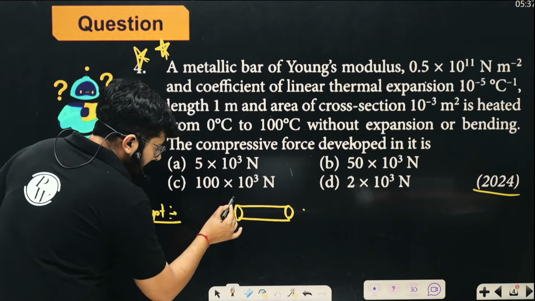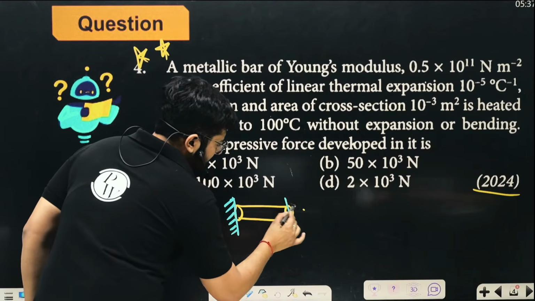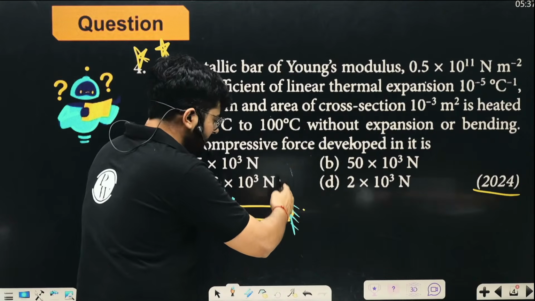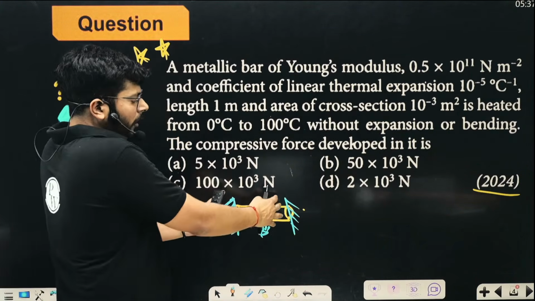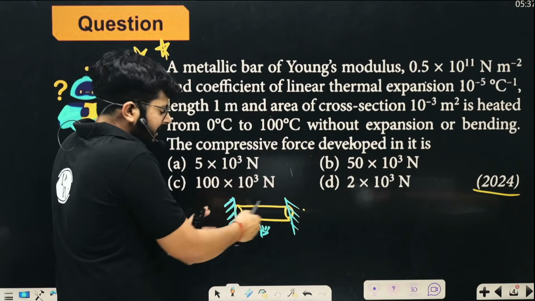That means at this end and this end, we are providing a stopper, so basically the rod cannot go beyond these ends. When you are heating it up, what will happen? The rod will try to expand. But the place is limited, so what will happen?